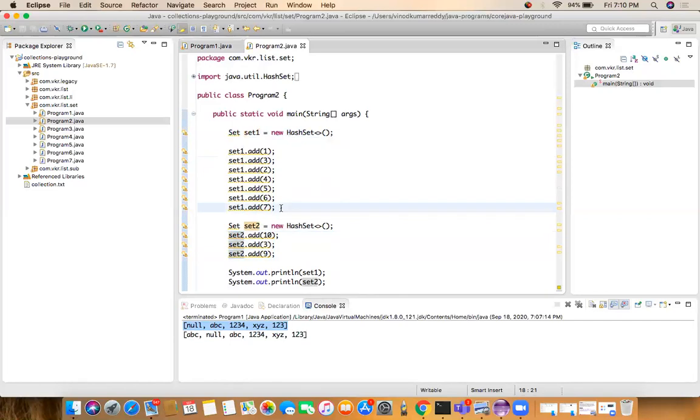So if you want to find the common numbers between the two sets, set 1 and set 2, we can find them using the set interface methods. If you want to union both sets, if you want to combine set 1 and set 2, we can combine them using the set interface methods.